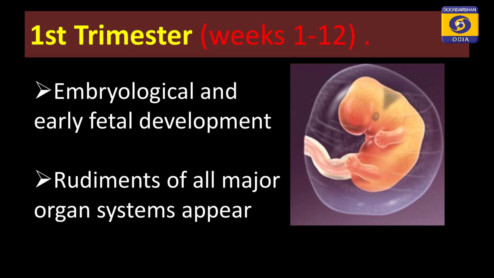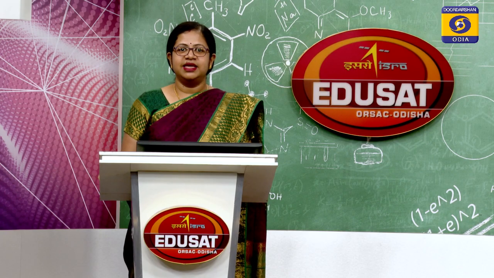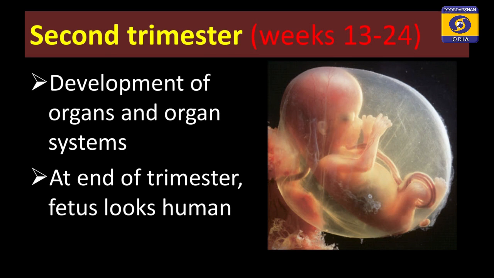So, we can say that rudiments of all major organ systems will appear by the first trimester, and in the diagram you can see it does not completely look like a human, but somehow there are certain rudimentary structures that resemble a human being.